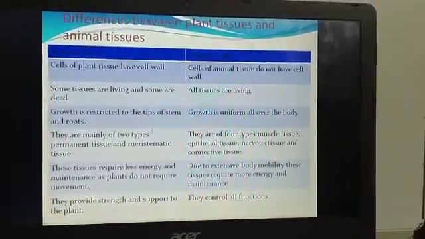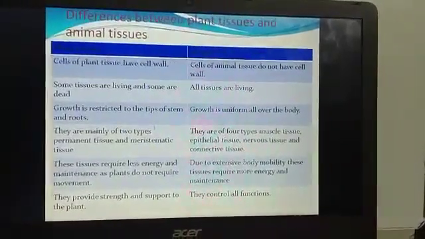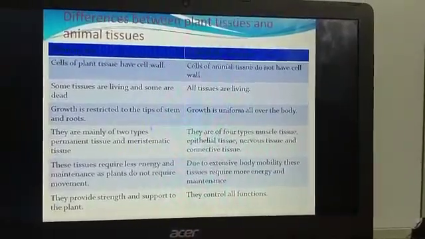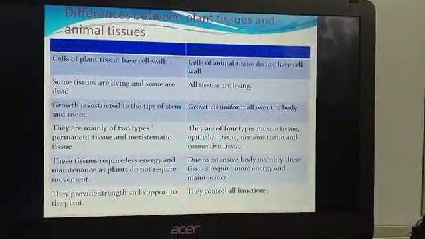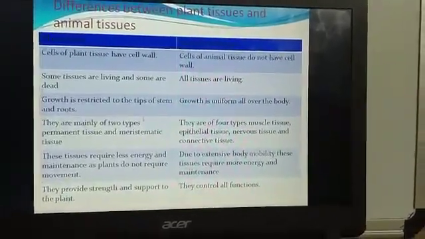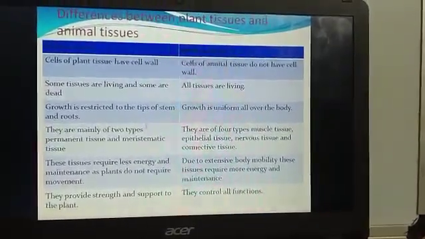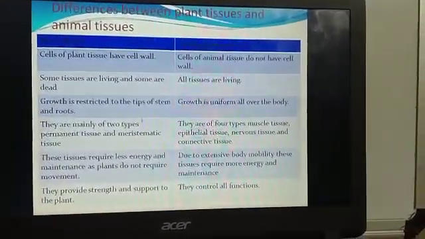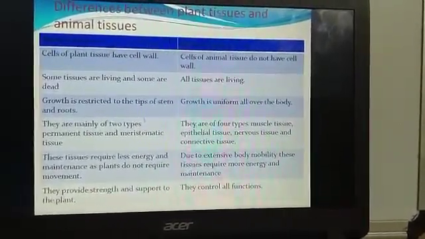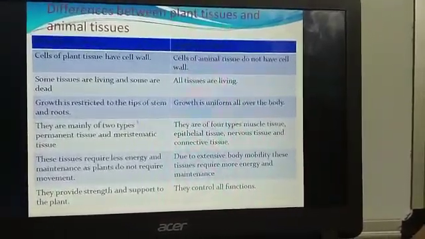Okay, now coming to the first difference, cells of plant tissue will have cell wall. We all know that plant cells are made up of cell wall. So the cells present in the plant tissue have cell wall, whereas cells of animal tissue do not have cell wall. Next, some tissues are living and some are dead. So in plant tissues some cells are dead and some cells are living, whereas in case of animal tissues all the tissues will have living cells.